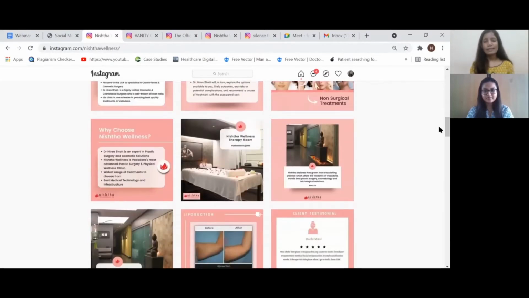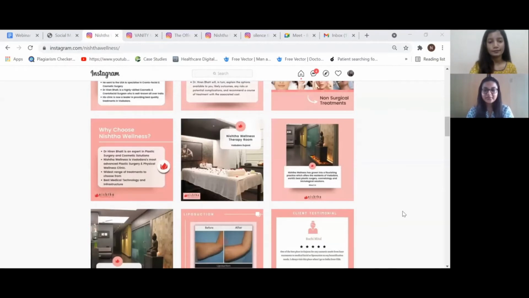Also, a lot of people think that when you have to maintain a theme, it's all about keeping all the images the same, but that's not true. Just because you have to maintain a theme, it doesn't mean that every picture needs to look the same. It's all about focusing on the overall brand image that you want to portray on your profile, so that people can easily recognize you, and posts play a major role in this. So let's get to know more about posts and their several aspects.